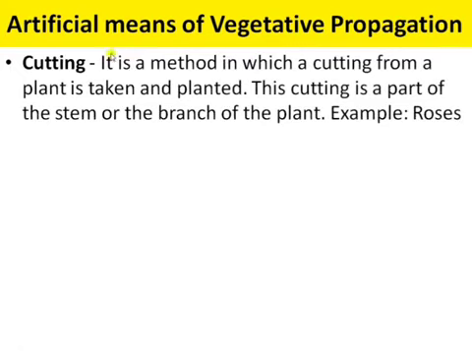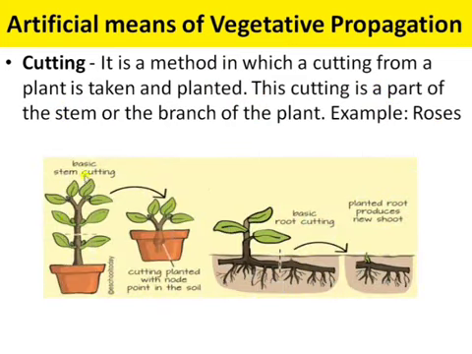Next is the artificial means of vegetative propagation. Cutting is the method in which a cutting from a plant is taken and then planted. This cutting is a part of a stem or the branch of the plant. For example, rose. We can see the cutting artificial method, that is the basic stem cutting in rose.